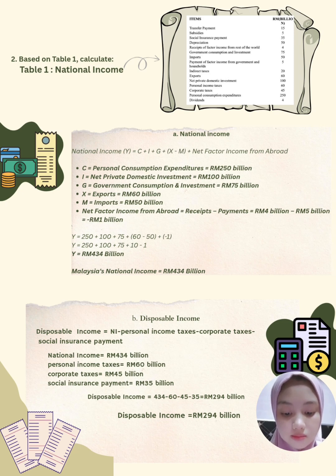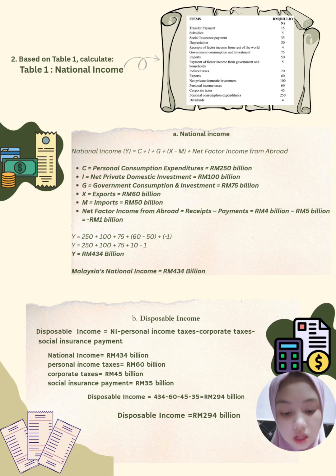National income is 434 billion ringgit. Personal income tax is 60 billion ringgit. Corporate tax is 45 billion ringgit. Social insurance payment is 35 billion ringgit.